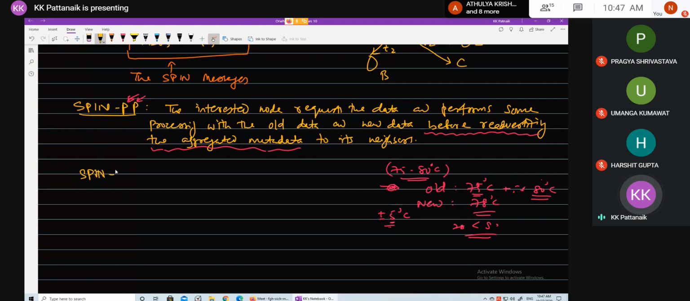Sir, what is the condition that we have to re-advertise the aggregated metadata? There can be any condition. The condition can be anything. In your example, 78 is less than 80 degrees. Sir, what if the new data is greater than the old data, then we have to re-advertise? Not necessary. I said that the difference between new data and old data is 5 degrees centigrade. Then only re-advertise. This is the condition I coined now.